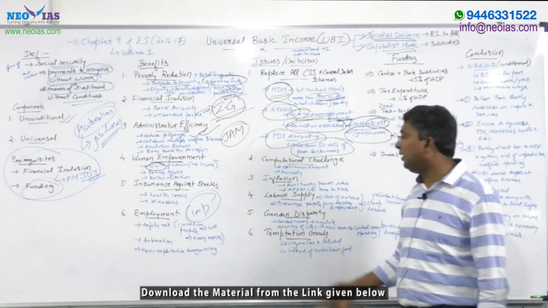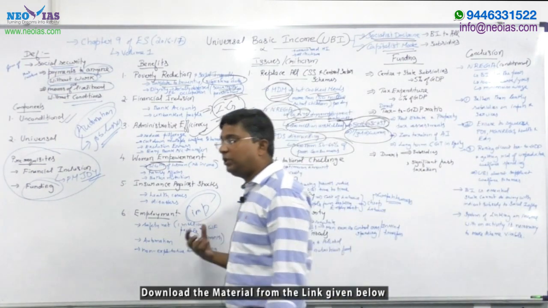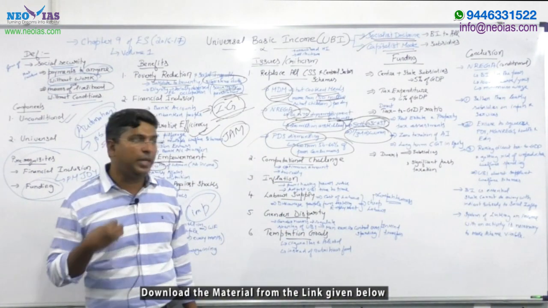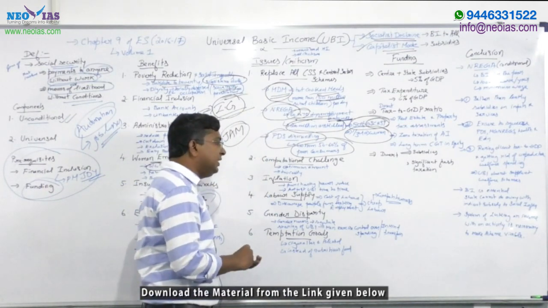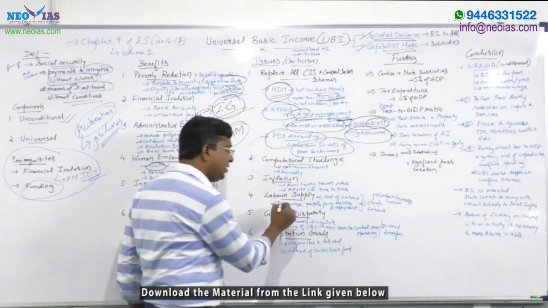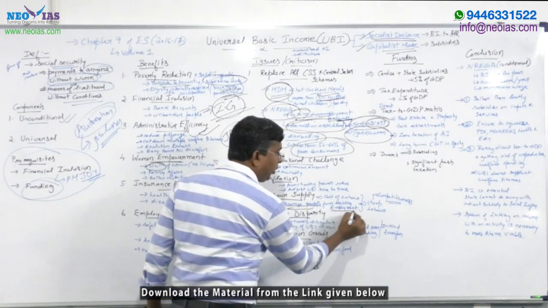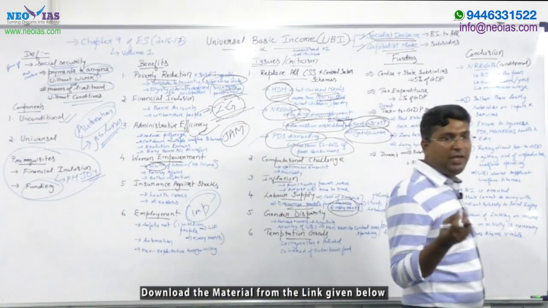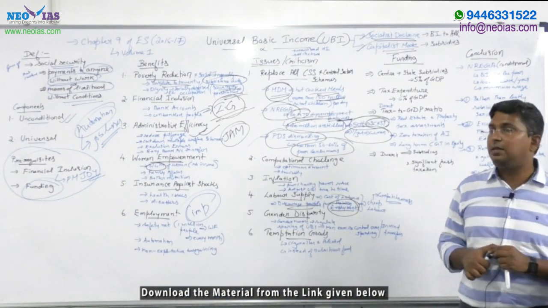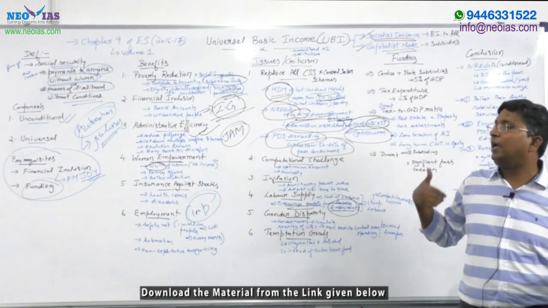Fourth is regarding the labor supply. There has been criticism that UBI will discourage people from seeking employment. Once people are getting a minimum wage, it can discourage them from going for employment.